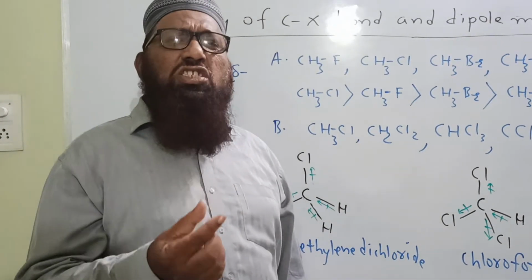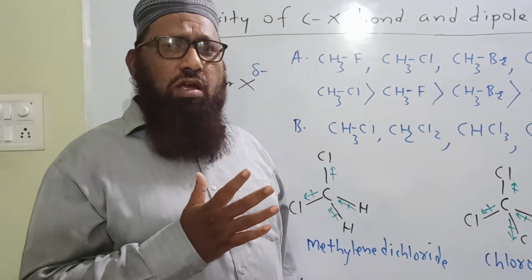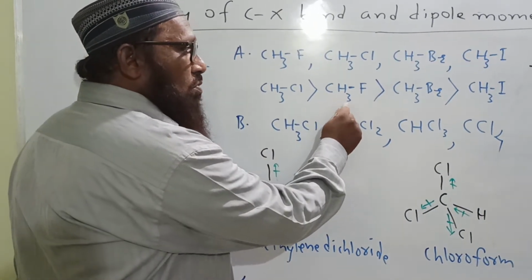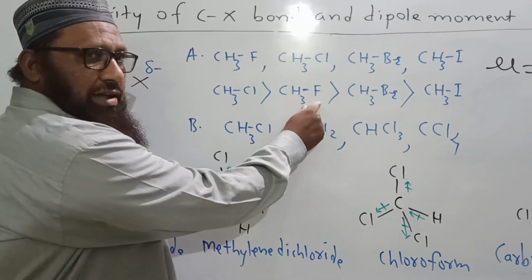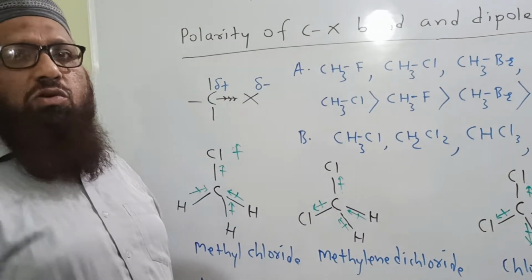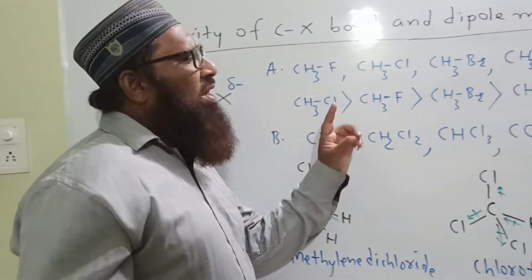Its size is very small, and due to its small size, dipole moment of methyl fluoride is less as compared to methyl chloride.